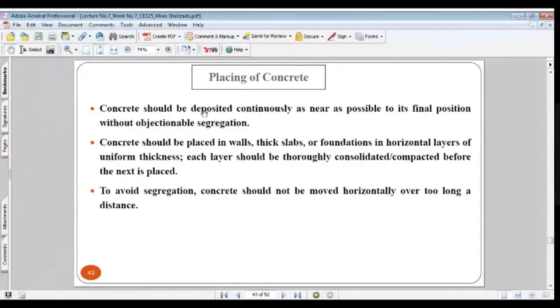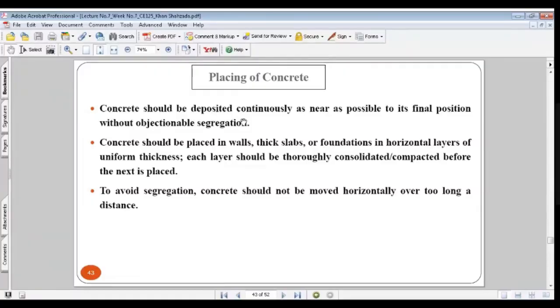As we discussed in the last class, the concrete should be supplied continuously to the project site to avoid delay in the concreting, to avoid the setting of the concrete, and to avoid segregation of the concrete. If you are working on site, you should supply the concrete continuously to its final position. As I told you, the transportation distance should be as minimum as possible.